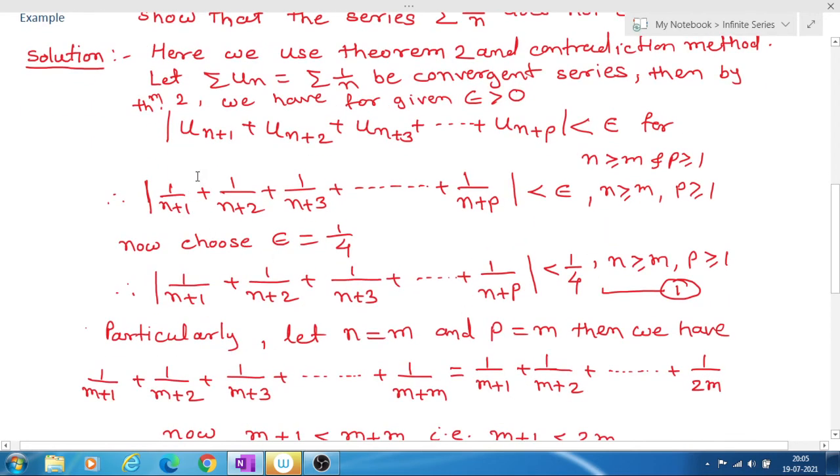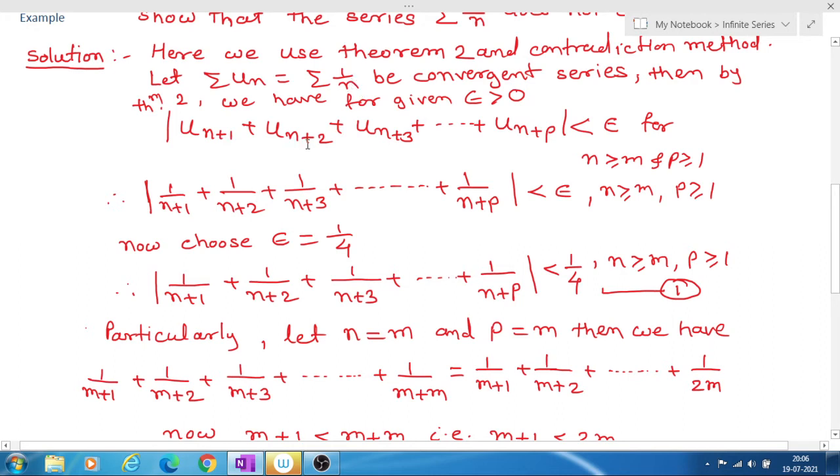So what is our un? Un is 1 upon n. Therefore un plus 1 is 1 upon n plus 1. Substitute n by n plus 1, you get un plus 1. So un plus 1 will be 1 upon n plus 1.